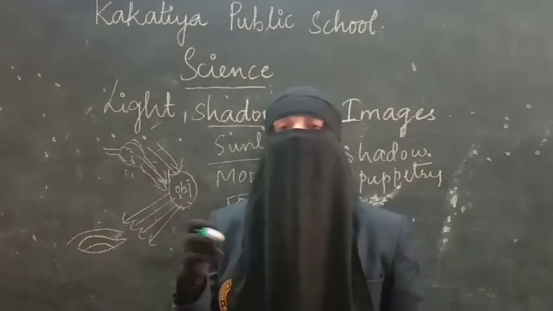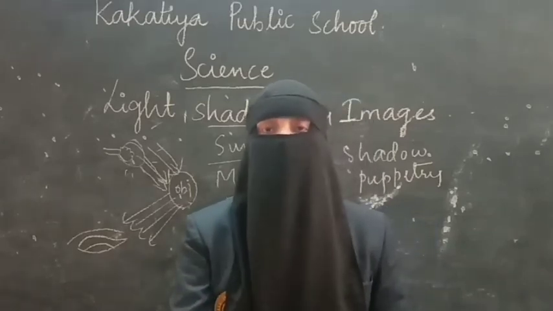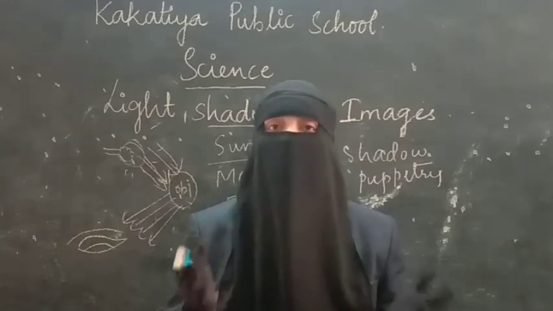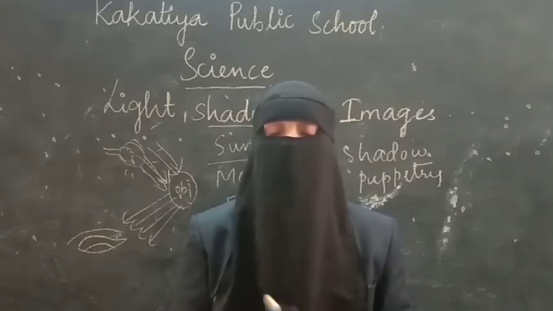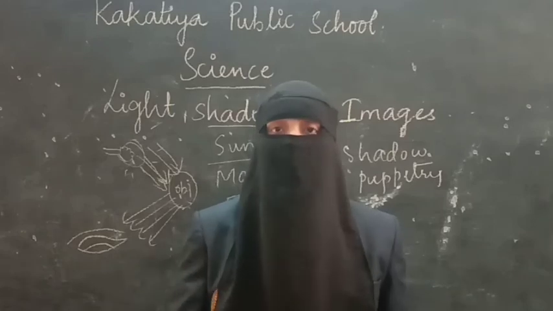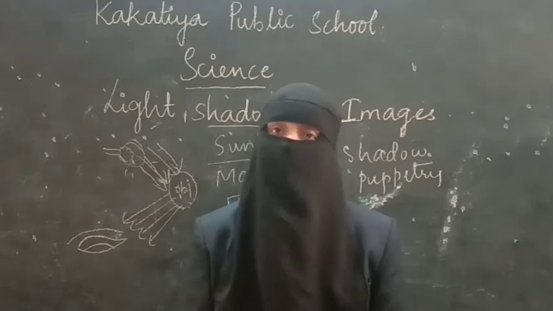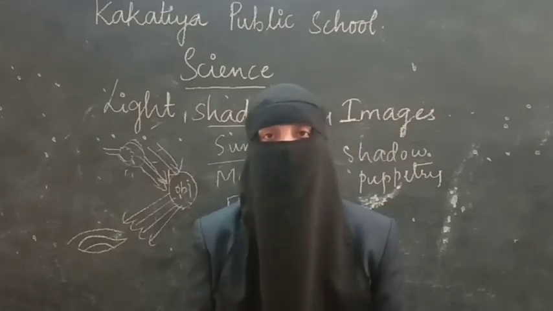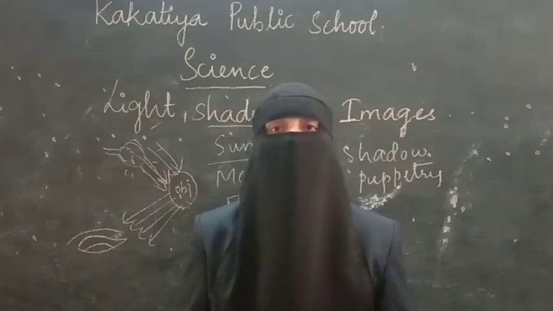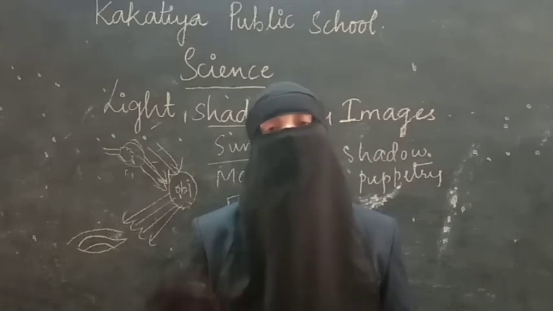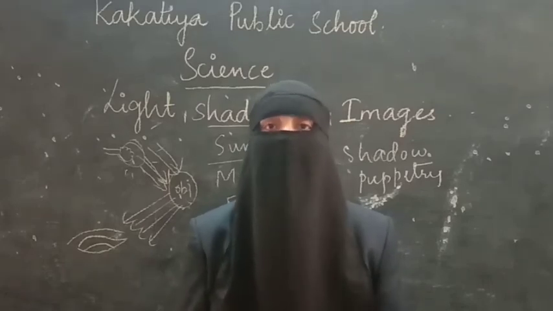Then your partner will do the same activity with you, and find out whether you can find out the color of the shadow. So this is one more activity which you have to do, which is very easy and simple, and you have to write the answers in your notebook. And what is the answer for this activity, I will tell you in the next session of the video.